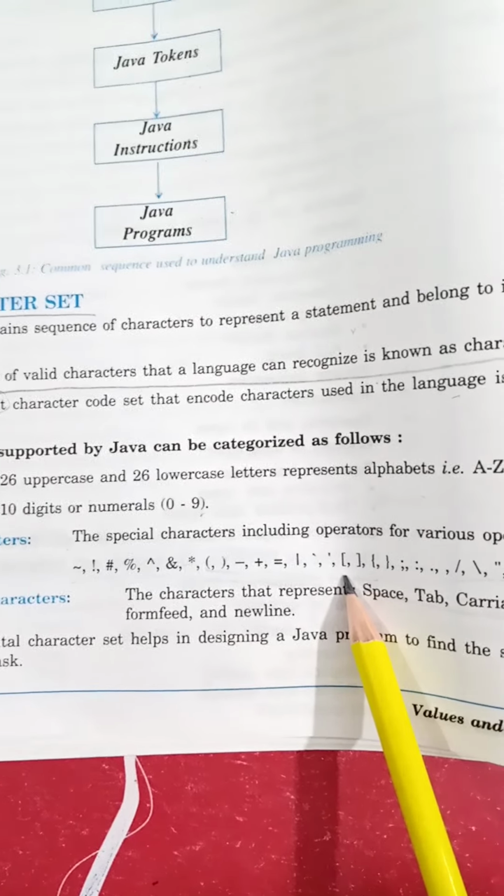or white space characters. White space characters can be of different types. White space using the space bar. Then tab. In tab you can set the value to more than 1 also. If you set 7, then whenever you press the tab key, it will leave 7 spaces. This is the use of tab. Carriage return, space bar, form feed and new line also. New line you know very well. So all these are the white space characters you can use, as they are supported by Java. And these help you in writing a Java statement.